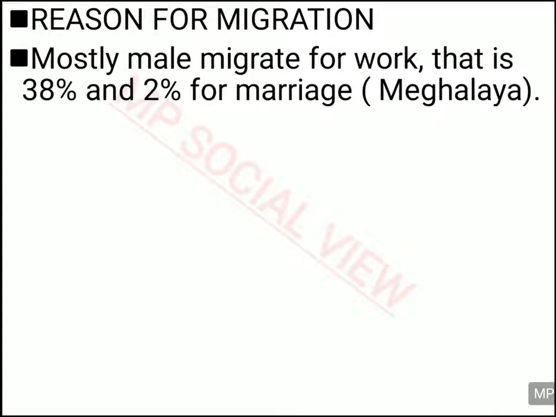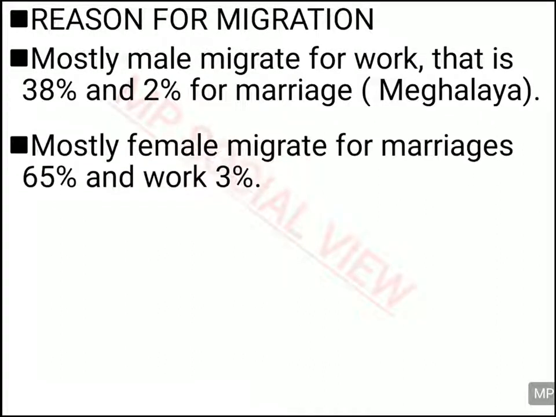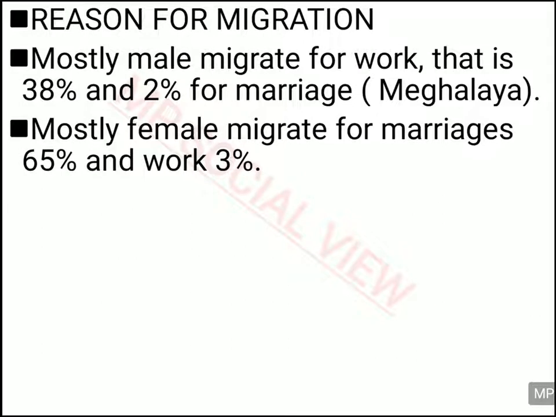So in India, there are various reasons for migration. Mostly the male population, the boys, they migrate for work, for job, employment, alright. And 38% migration of male is because of job, and 2% sometimes males also migrate for marriage. In some states, like in Meghalaya, when the marriage happens, mostly the boys go and settle in the girl's family.